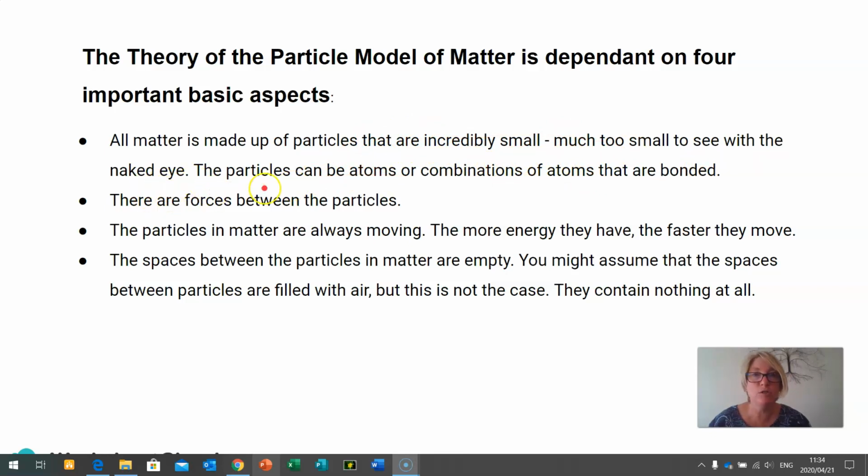There are forces between these particles. The particles in matter are always moving. The more energy they have, the faster they move. And the spaces between the particles in the matter are empty. So you might assume that the spaces between the particles are filled with air. That is a misconception. It is not the case. They contain nothing at all.